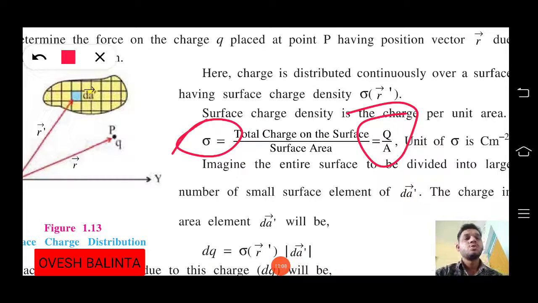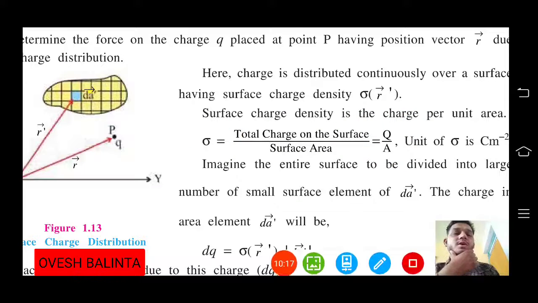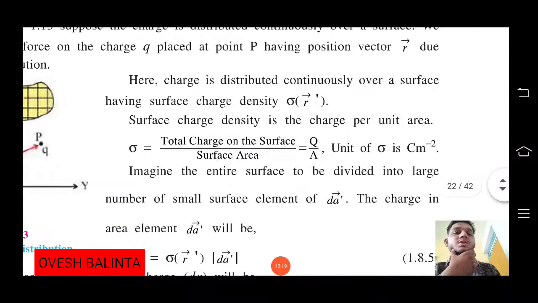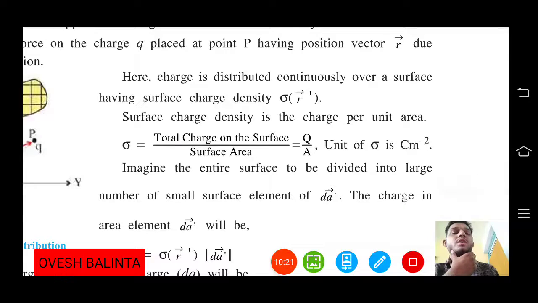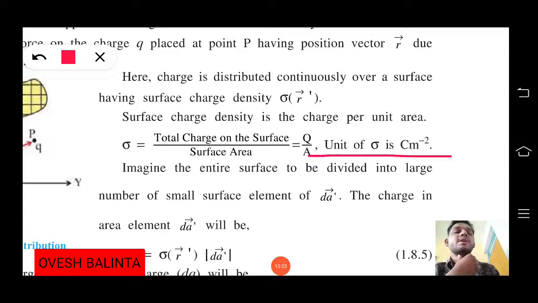Here we are talking about sigma. The unit of sigma is coulomb meter raised to minus 2. Why coulomb meter raised to minus 2?